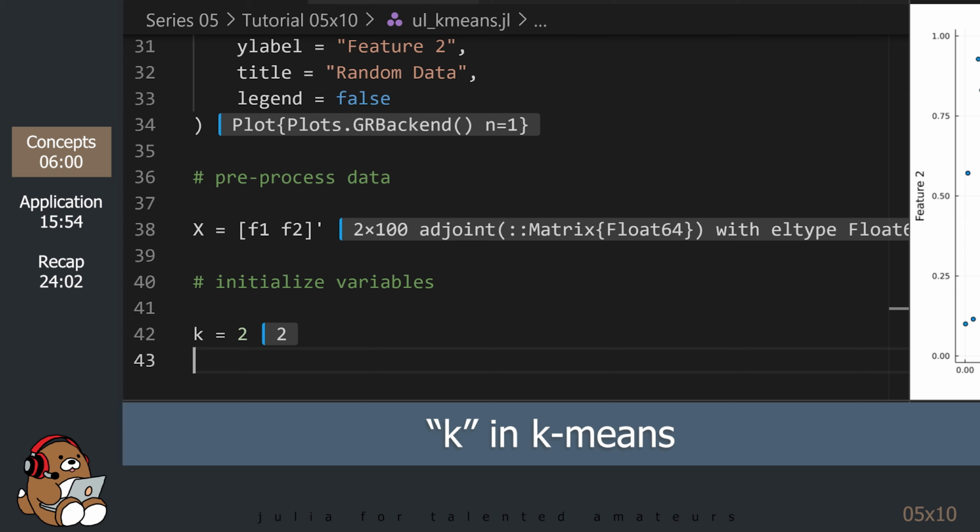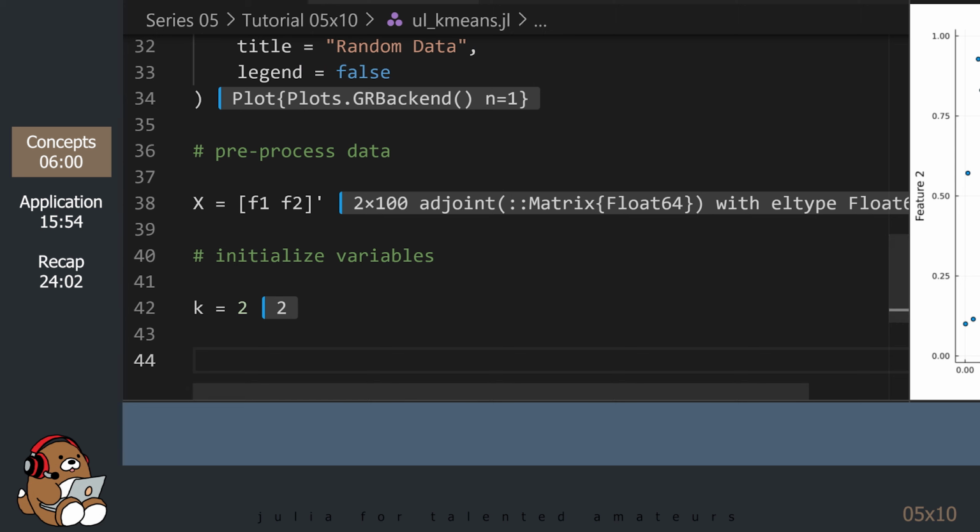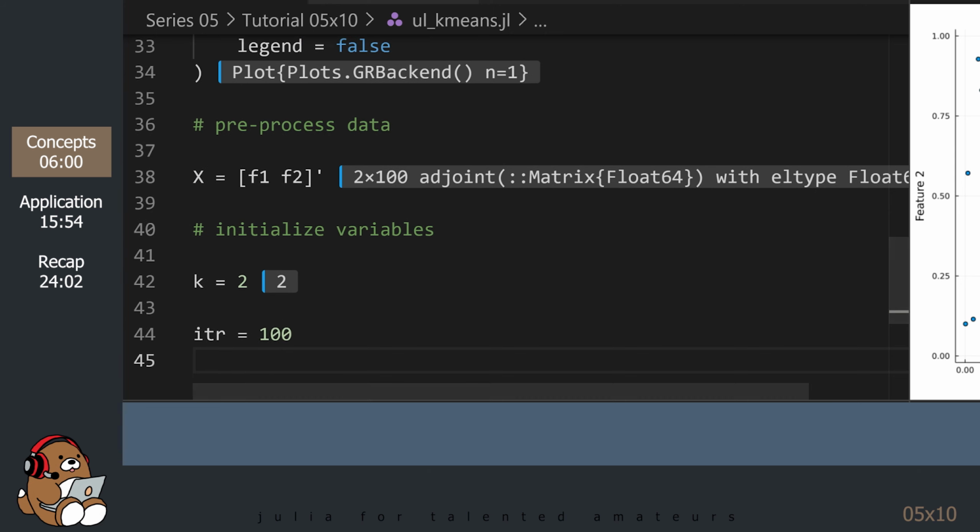This is the k in k-means clustering. Using a value of 2 indicates that we want to create two clusters. The k-means clustering algorithm is an iterative algorithm, so we do not need to write our own for loop. The algorithm will stop when it converges on a solution. But depending on your dataset, it may take a lot of iterations. So to prevent an infinite loop, you can set a maximum number of iterations. Using a value of 100 tells the algorithm to stop after 100 iterations.